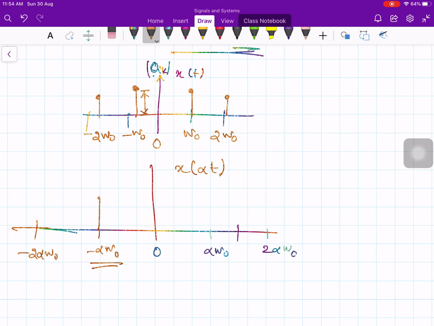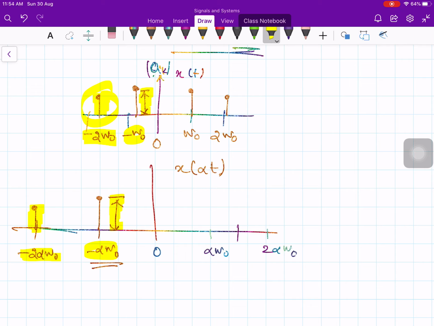Whatever the height you have here, the same height is here also. But now instead of at minus omega naught, it is at minus alpha times omega naught, right? And here, whatever the height you have, the same height is maintained. And this occurs at minus 2 omega naught, now it occurs at minus 2 alpha omega naught.